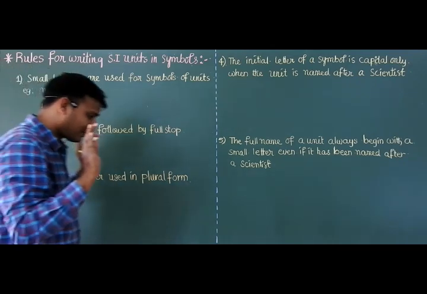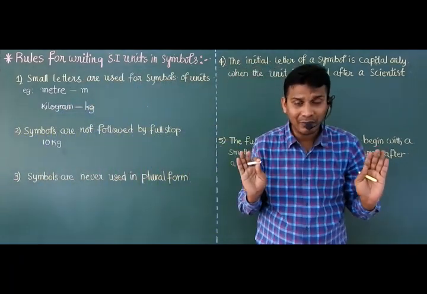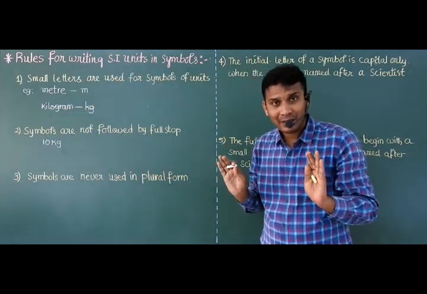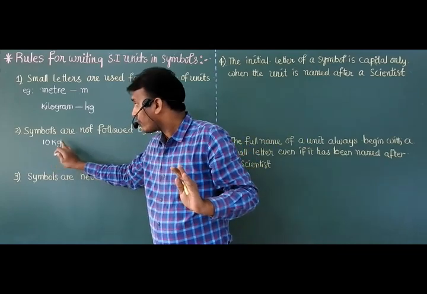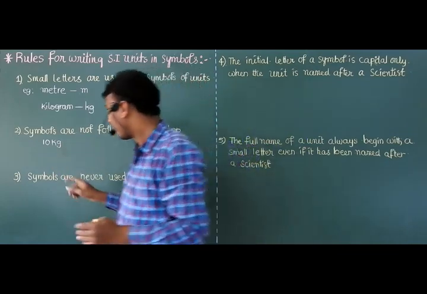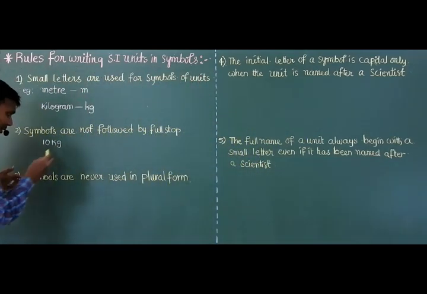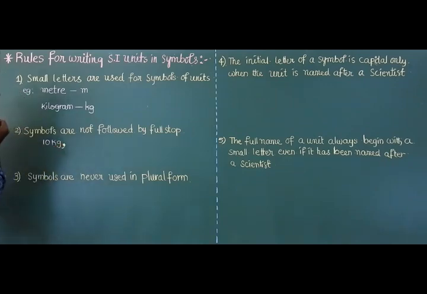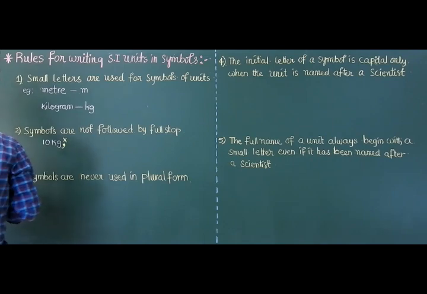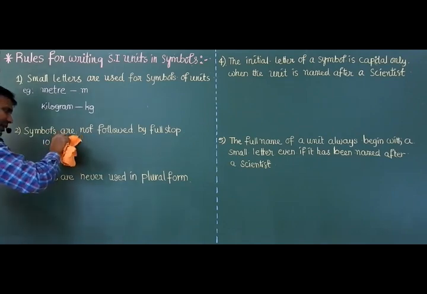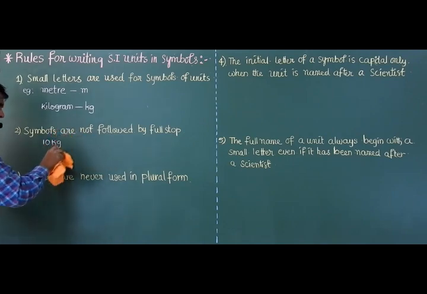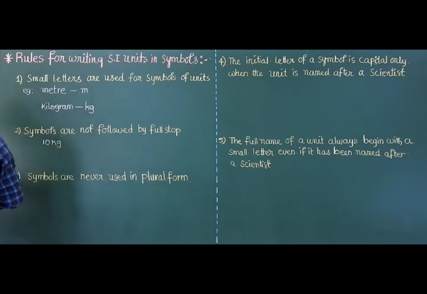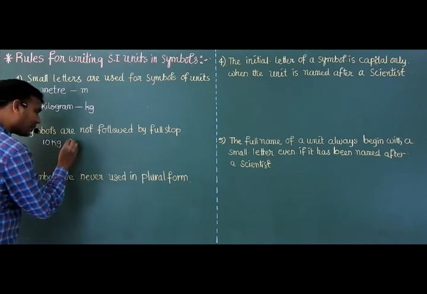That's it. This is the actual representation of the symbol of the unit of mass. After this, don't put a full stop. Don't put a comma. This is wrong. So 10 kg.